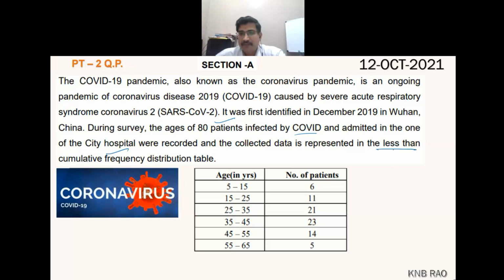See, this less than cumulative frequency distribution table is actually from class 10th. You will get this in class 10, children. Less than cumulative frequency comes in class 10th, but I have taken that same question and made it this way for you. I have given only as much as is in class 9th.